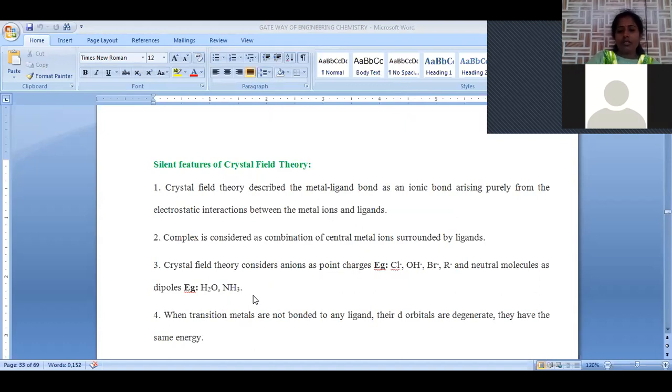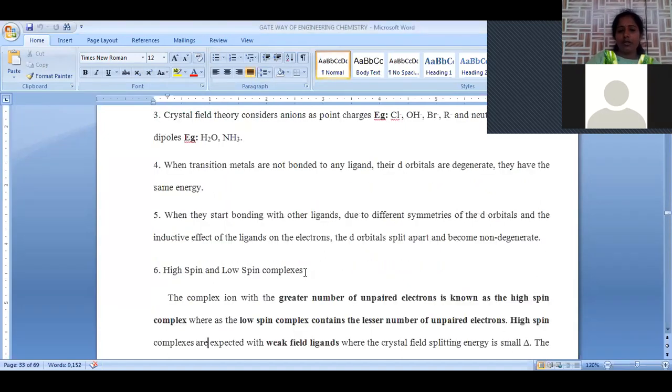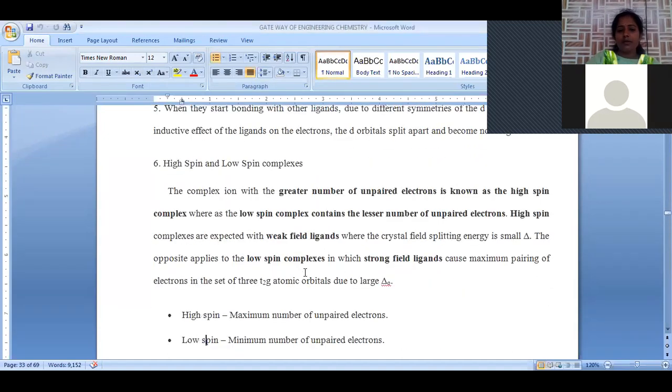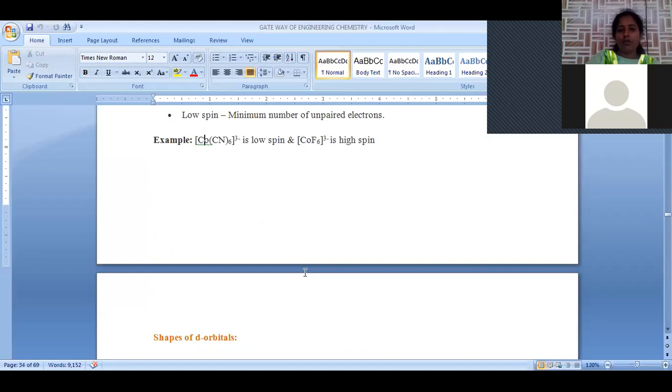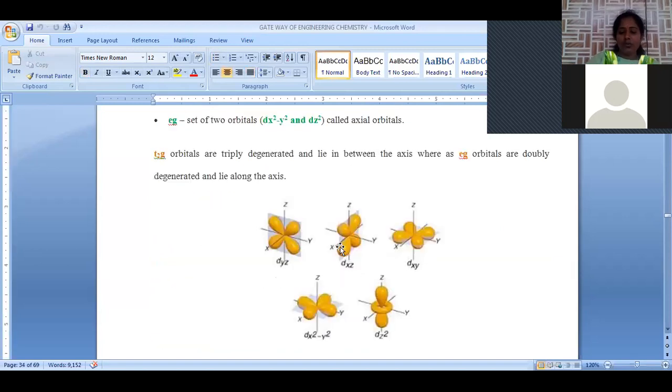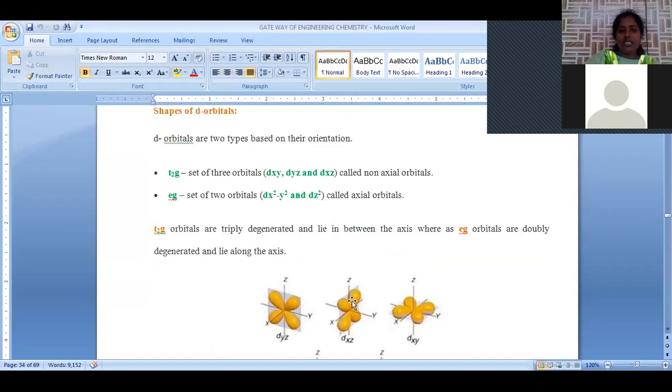The d orbitals are initially degenerate in nature. When the ligand approaches, splitting of d orbitals is possible. This splitting is mainly of two types. Two sets are possible. One is the eg set, the second is the t2g set. This is very important. The eg set is doubly degenerate: dx square minus y square and dz square orbitals will be there.